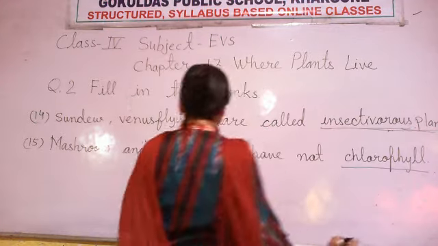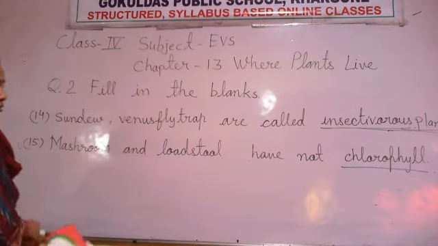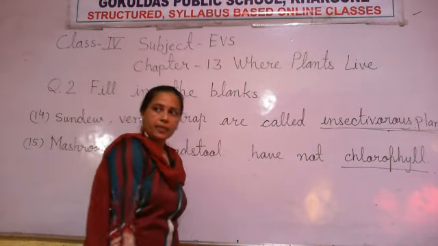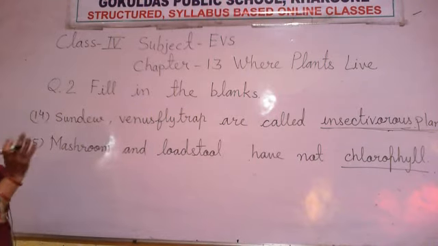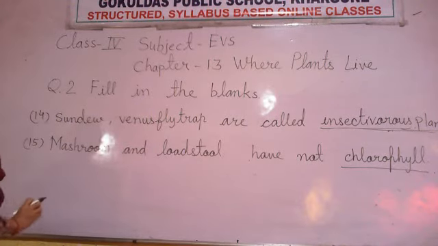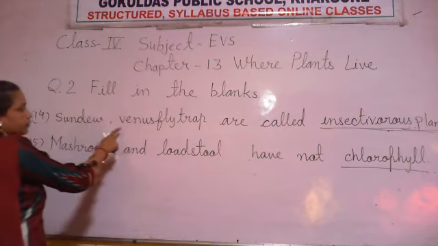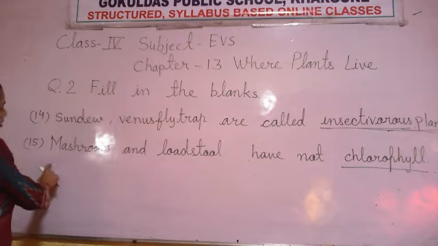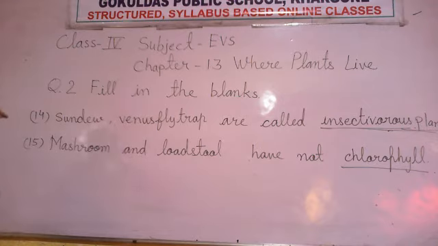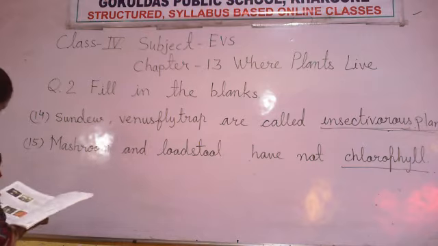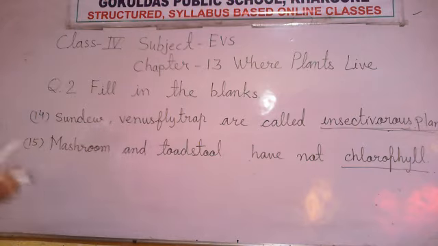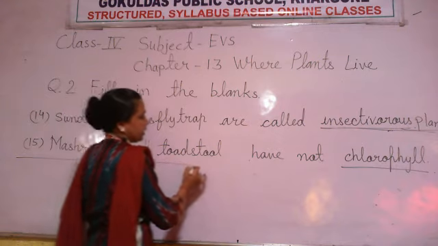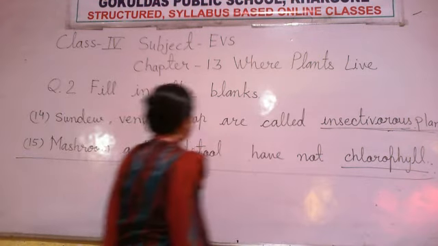These types of plants have no chlorophyll. These plants naturally grow on the bodies of dead animals and plants. What is given in 14? Sundew, Venus flytrap are called insectivores. Now 15 number, mushroom and toadstool have no chlorophyll. So students, fill in the blanks completed here. This is the 14 and 15 number.